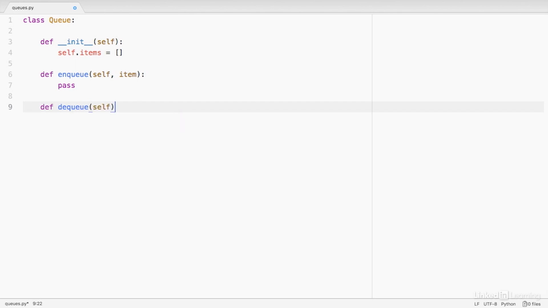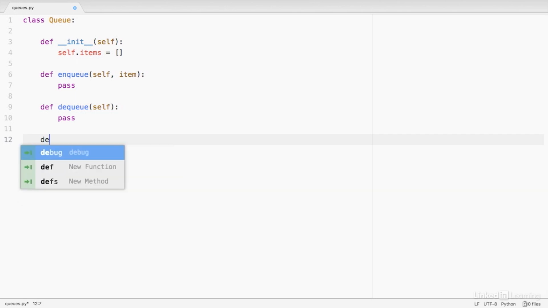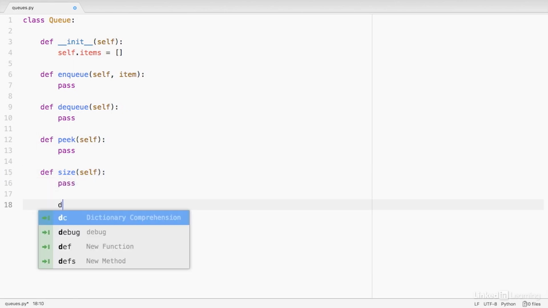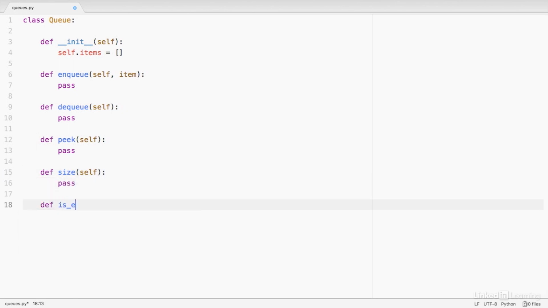And we don't need to pass in an item here because remember, we're always going to be popping off the end of the list, which automatically takes the last item of the list for us. In addition to the basic functionality of enqueuing and dequeuing, we may also want to know what is the next item in the queue that's going to be removed. And we call that peek. And we'll just pass that for now. Another thing we might want to check is the size of our queue, which basically means the length of the underlying list. And finally, we might want to know whether or not the queue is empty.